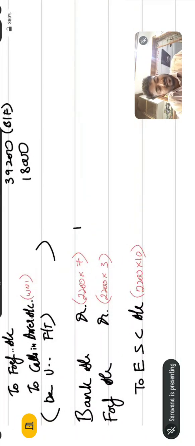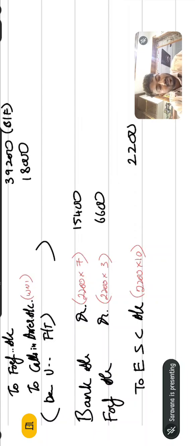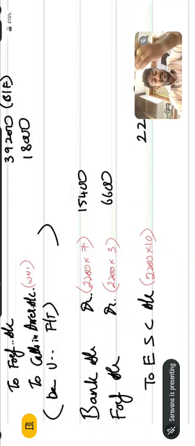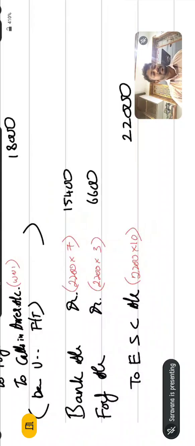What is 2,200 into 7? 15,400. What is the loss amount? 2,200 into 3? 6,600. What is 2,200 into 10? Which is 22,000. It means the company should receive 22,000 from the second hand owner, but the company has issued the shares at a discounted price of 7 rupees. So there is a loss of 6,600.